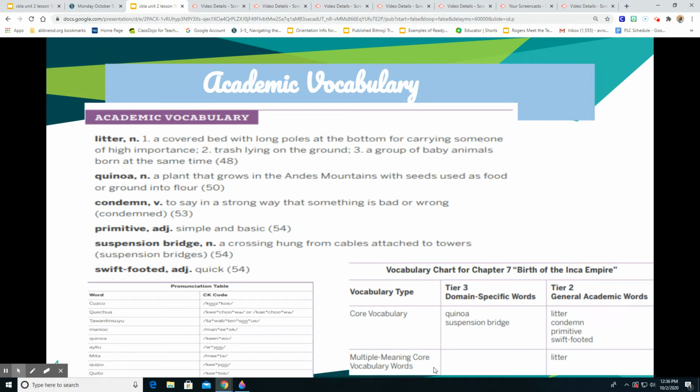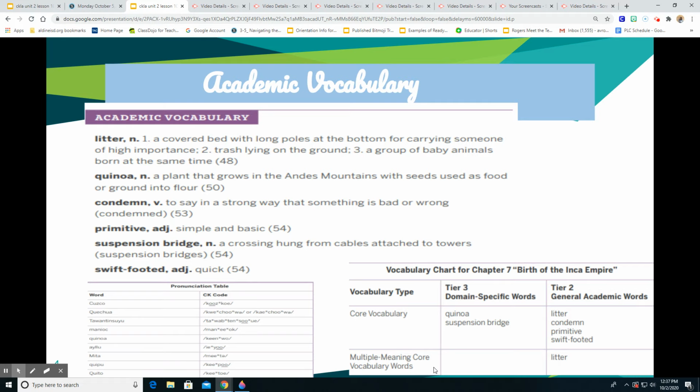So, the first vocabulary word that we're going to go over is litter, which is a noun. It has three different meanings. The first meaning is a covered bed with long poles at the bottom for carrying someone of high importance. The second meaning is trash lying on the ground, and the third is a group of baby animals born at the same time.